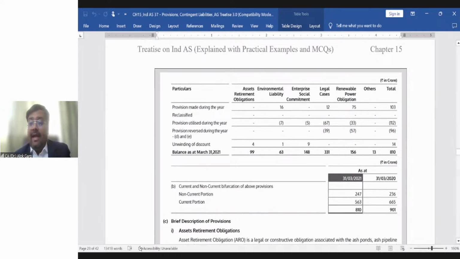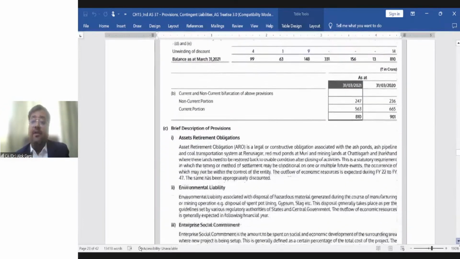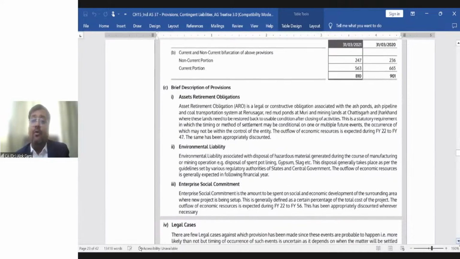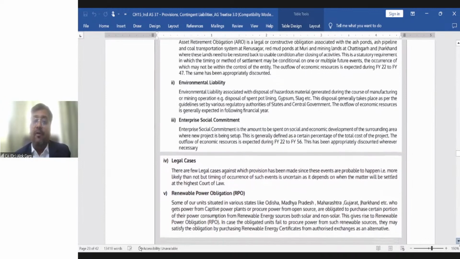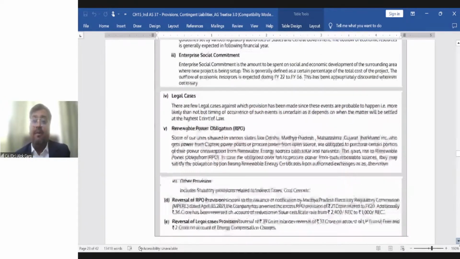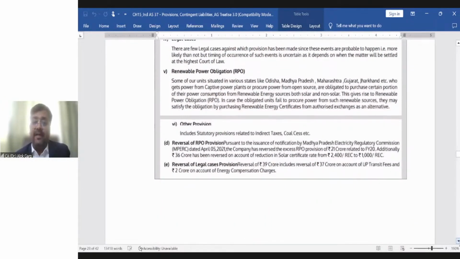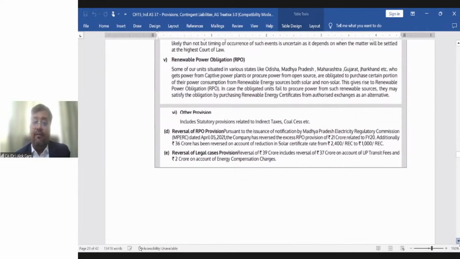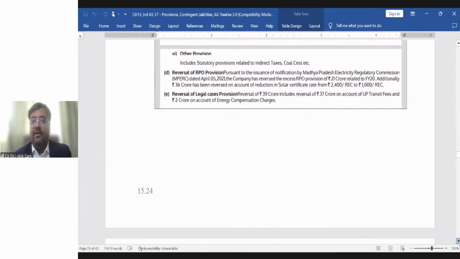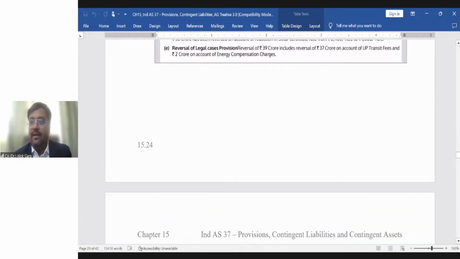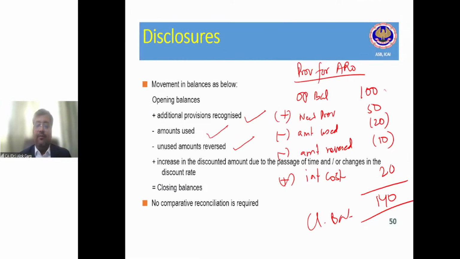Is it clear? And after that, the brief description of provisions is also required. What is ARO? What is environmental liability provision? What is enterprise social commitment? What is legal claims? What is renewable power obligation? What are the other provisions? So what is the reversal of renewable power obligation provision? The details have also been given in the notes to accounts. I hope it is clear to all of you.